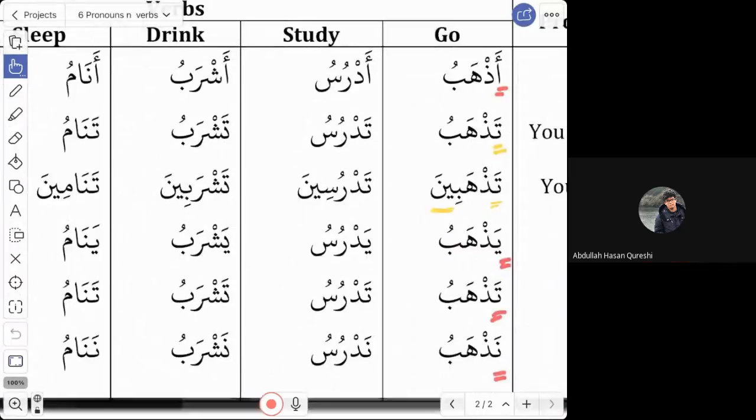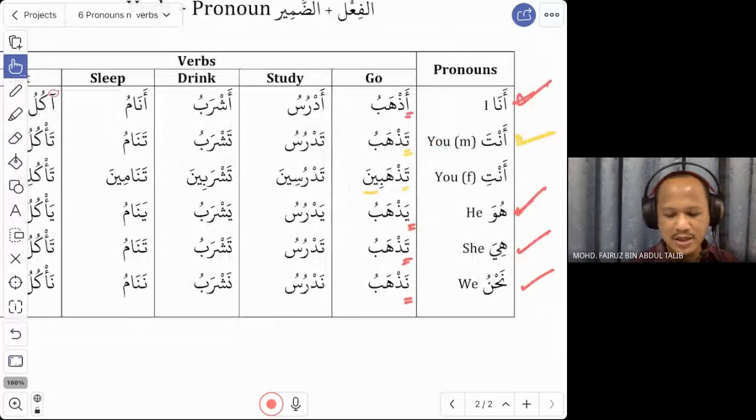So these are the changes. The term we use is conjugation, verb conjugation, for the six pronouns.